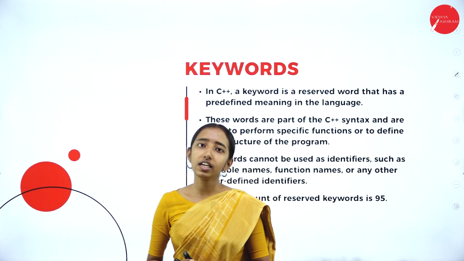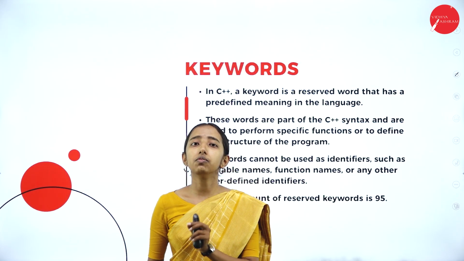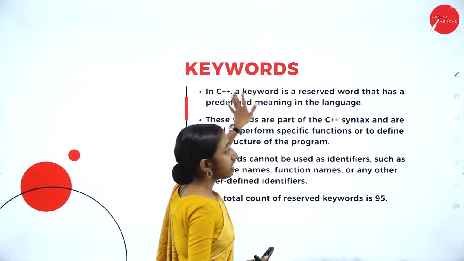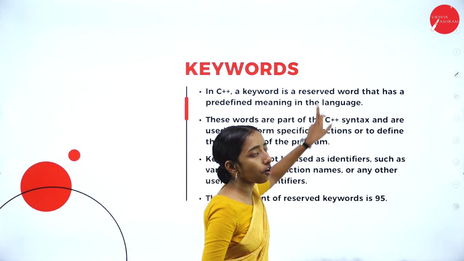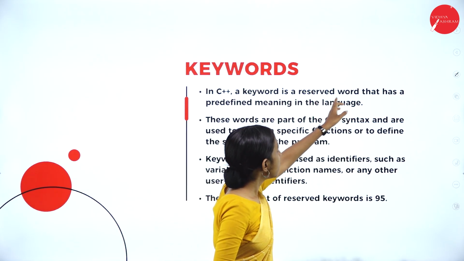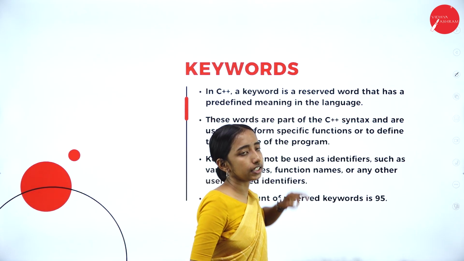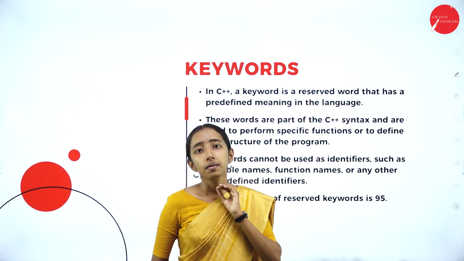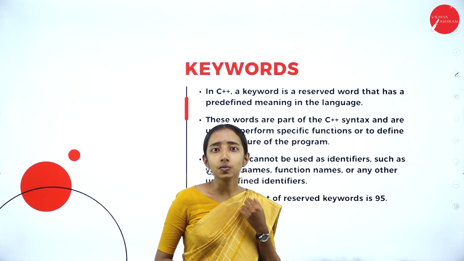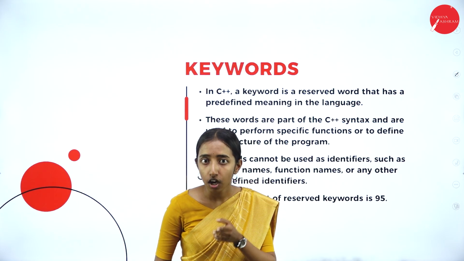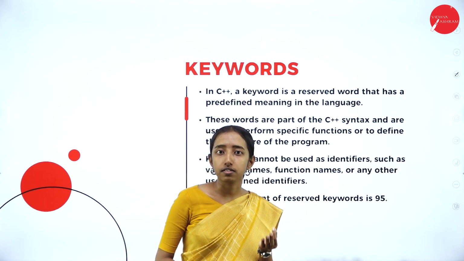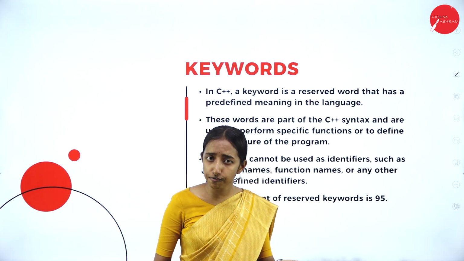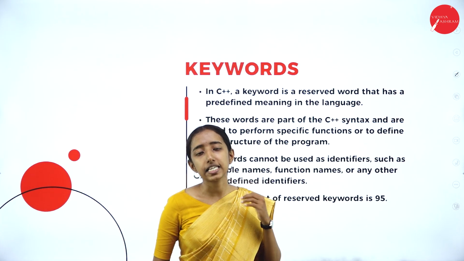So next we have keywords. What is a keyword, and what is its importance in C++ programming? In C++, a keyword is a reserved word that has a predefined meaning in the language. These words cannot be used as variables, functions or identifiers. These keywords are already defined in the standard library of the C++ language.